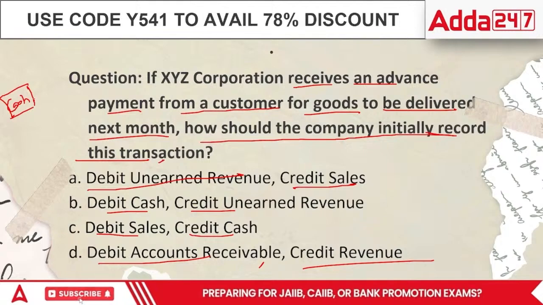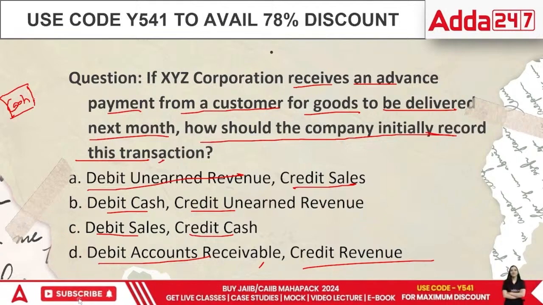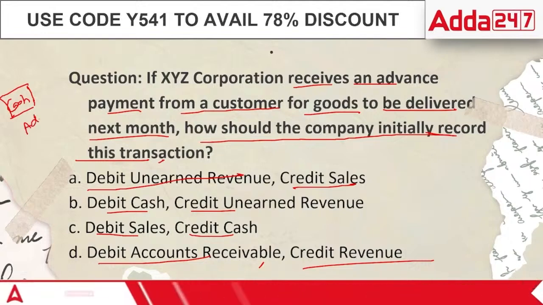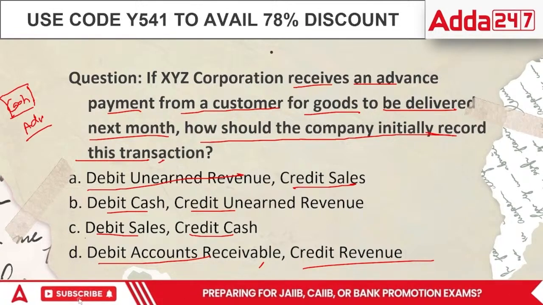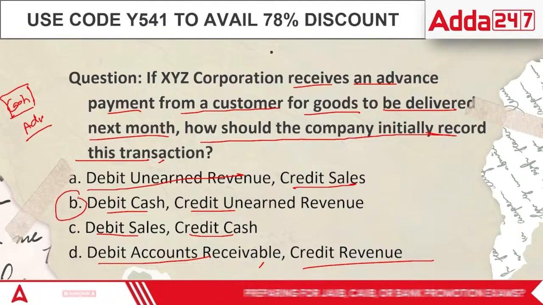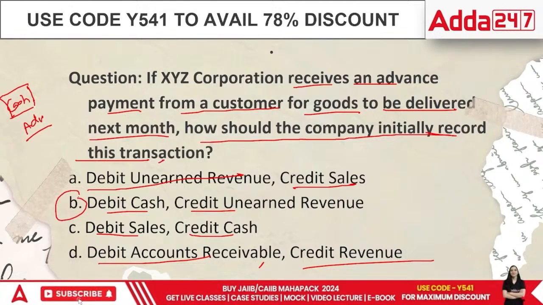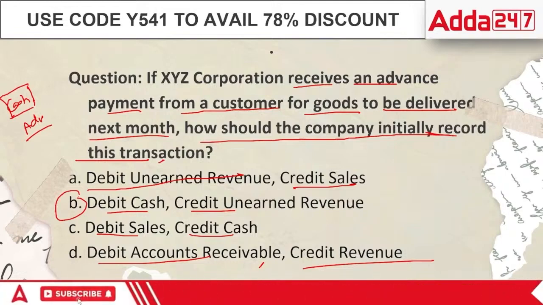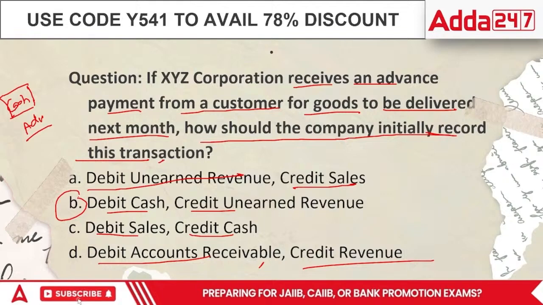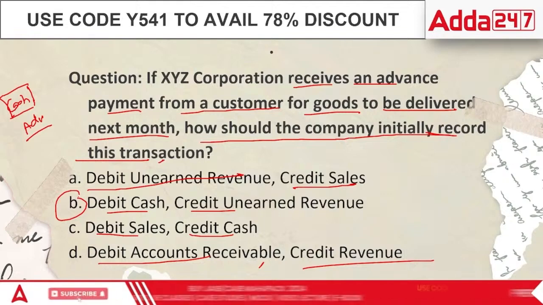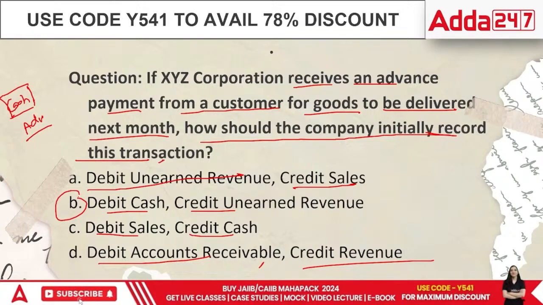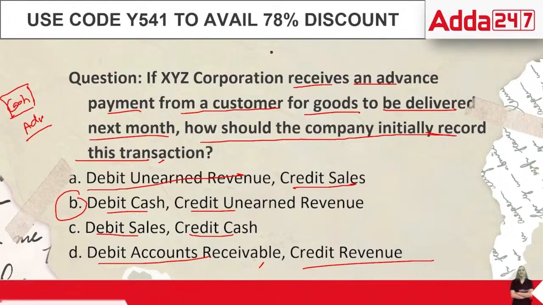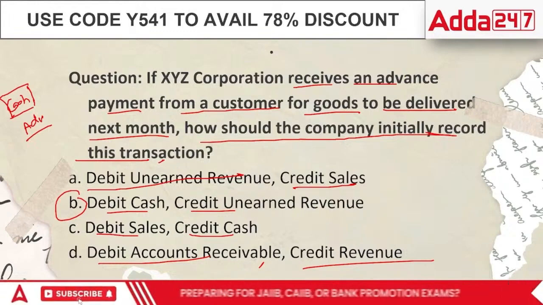So that means this is an advance that I'm receiving. So what am I getting? I'm getting cash. For what? Because of advances. So in this case, my answer would be B, unearned revenue. Unearned means I haven't earned this money, isn't it? This money is something that I haven't earned yet, but it belongs to our business.